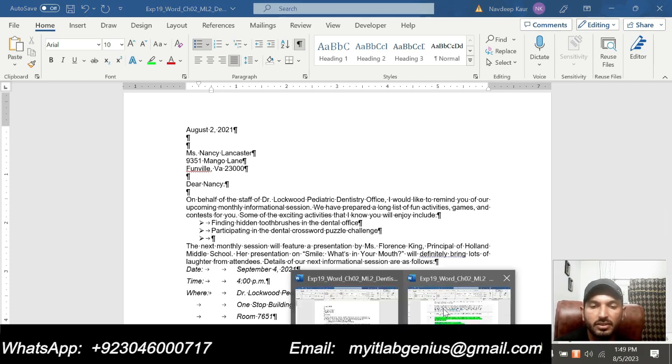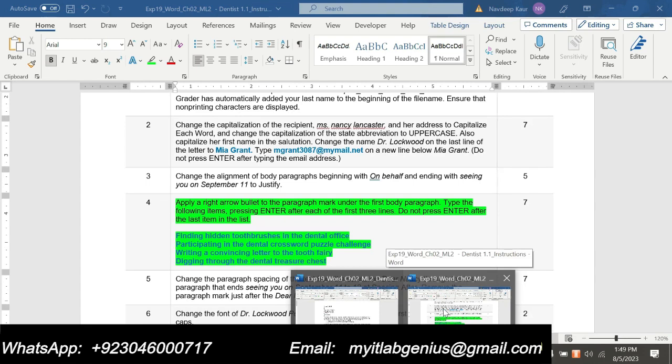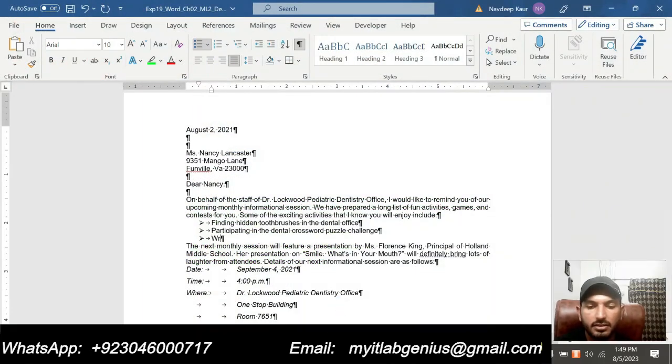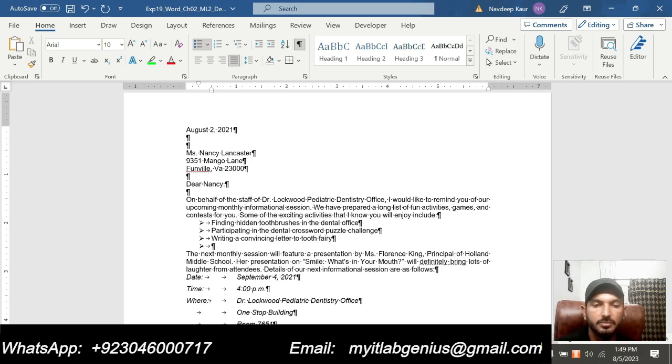Now we will write the third one, that is writing a convincing letter to the tooth fairy. Writing a convincing letter to the tooth fairy, and press Enter again.